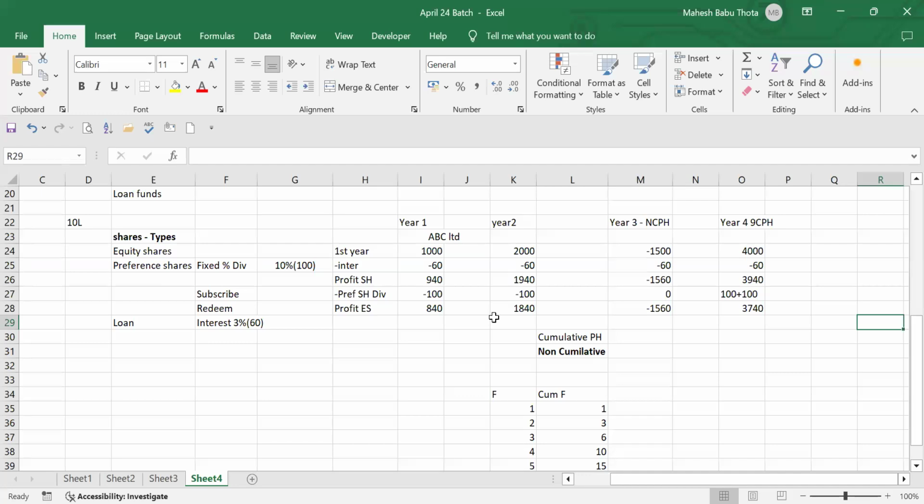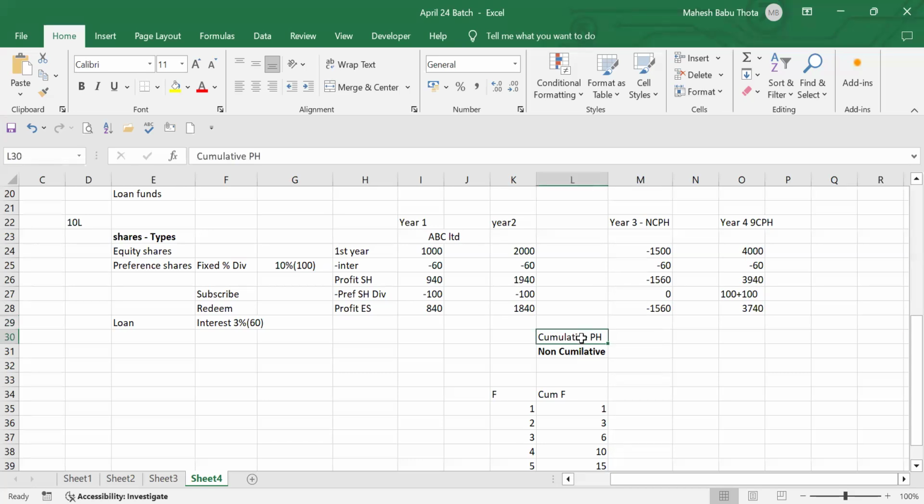And normally as the equity shareholders, we have voting rights. If you are equity shareholders, they always have voting rights. In the board meetings, annual general meetings, you can go and use your voting. But as the preference shareholders, you do not have any voting rights. But we have this cumulative, right?